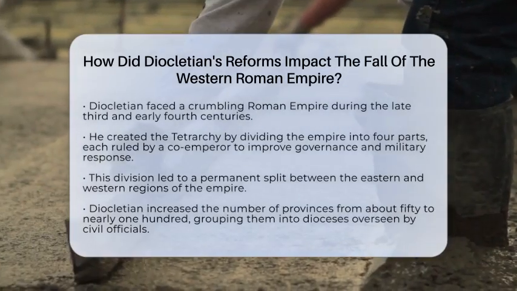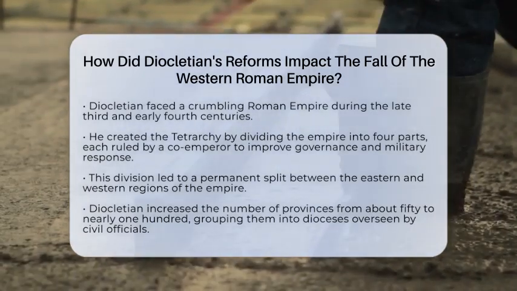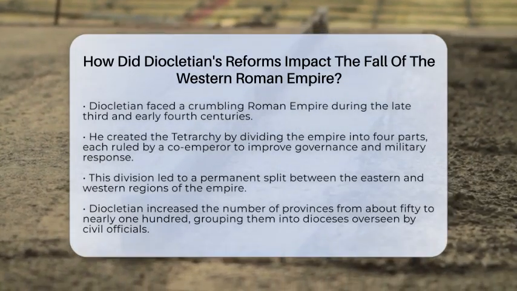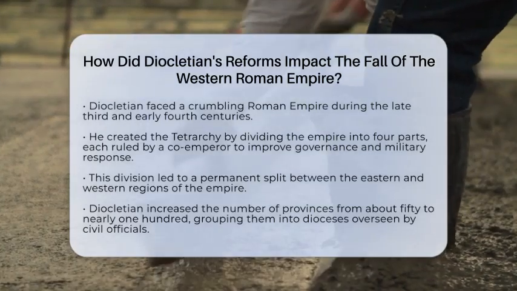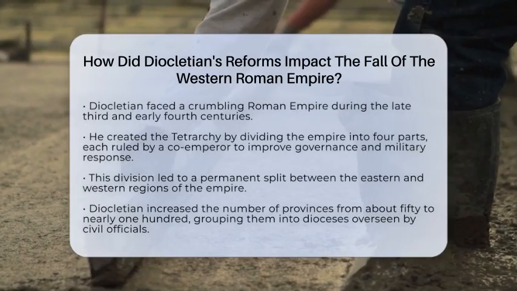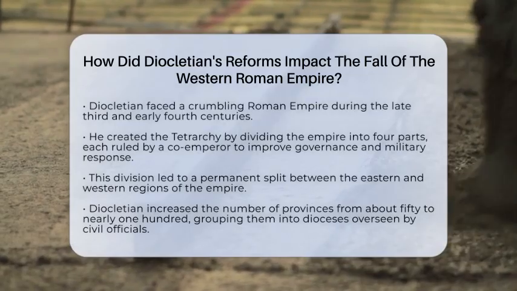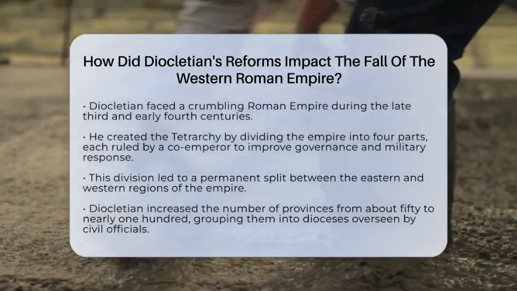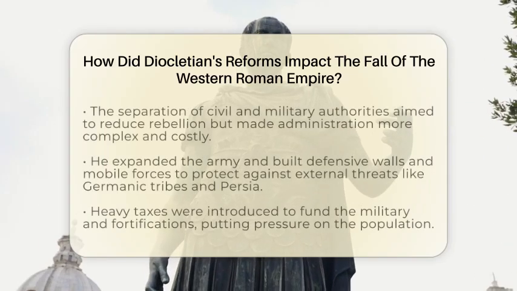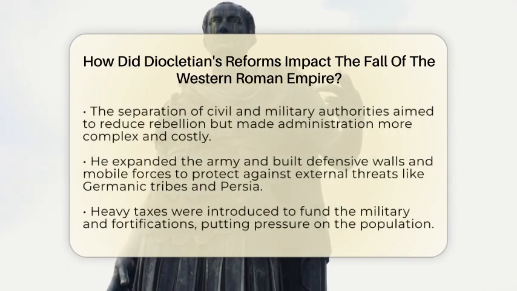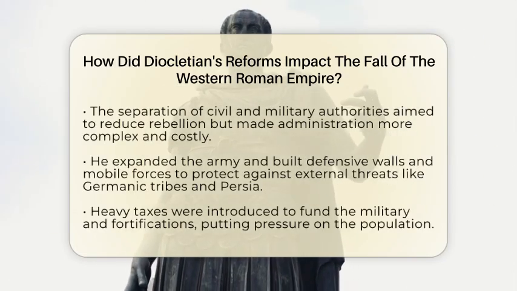His reforms changed the empire in many ways, some helping it survive longer, others making future problems worse. His efforts to strengthen the empire temporarily held back its fall. He divided the vast empire into 4 parts, each ruled by a co-emperor, creating the Tetrarchy. This move was meant to make governance and military response faster and more efficient. But it also meant the empire was no longer united under one ruler. Over time, this division led to a permanent split between the eastern and western parts of the empire.